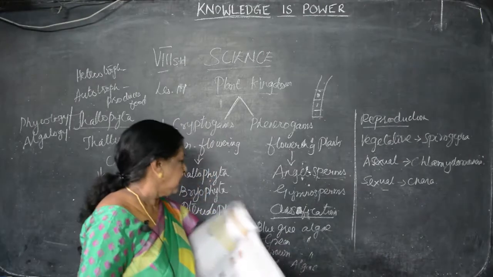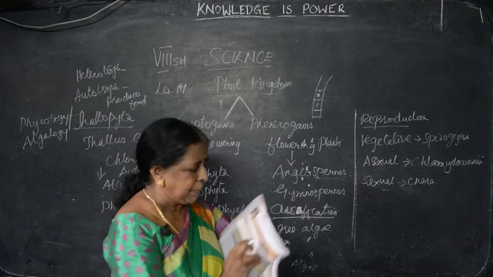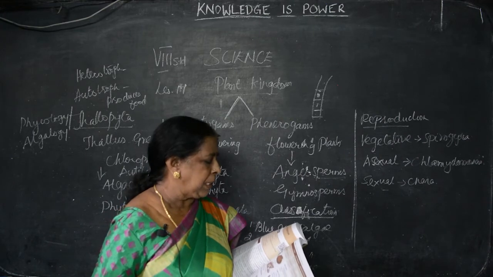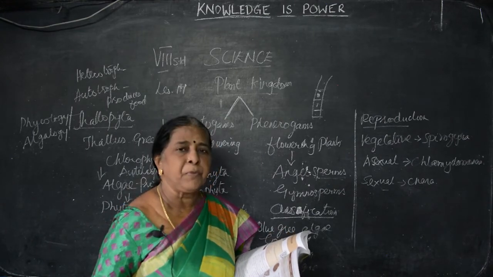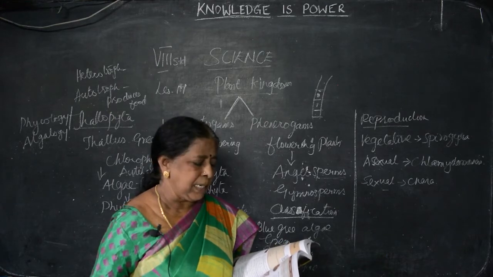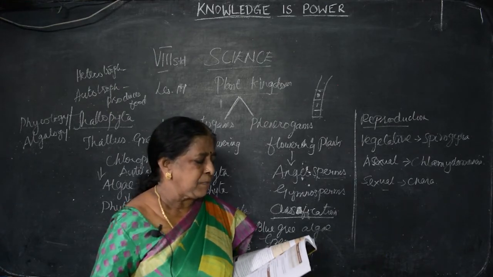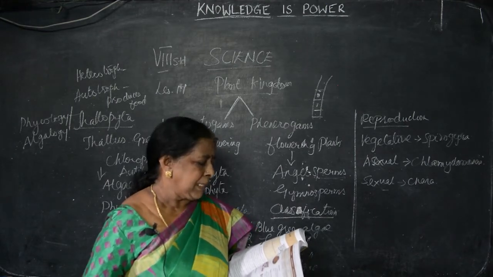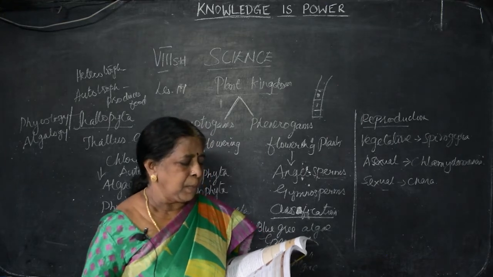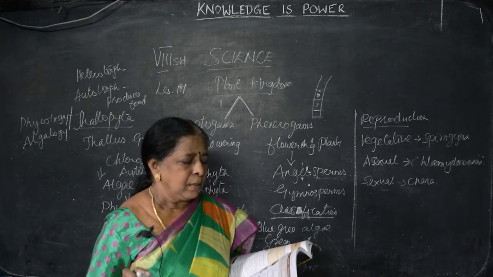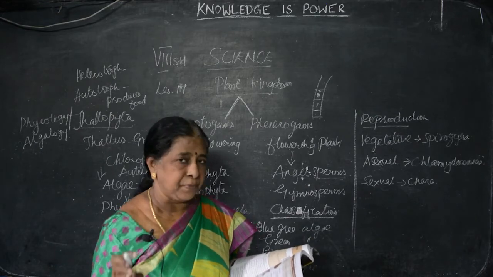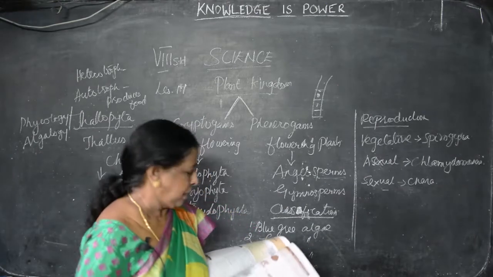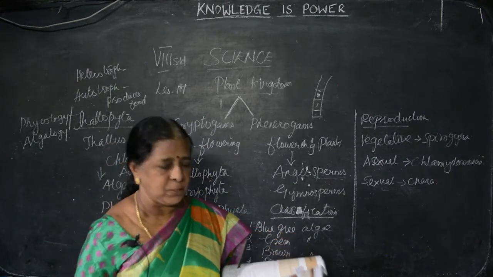Next one, green algae. Green means you know chlorophyll only, Chlorophyceae. Chlamydomonas, pigment is chlorophyll, it stores starch. Brown algae, that is Phaeophyceae. Example, what I said, Laminaria. The type of pigment is fucoxanthin. The reserve food is laminarian starch. Red algae, Rhodophyceae. Example, what I said, Polysiphonia. Type of pigment is phycoerythrin, because of erythrin it gives red color, and floridean starch is the stored material.